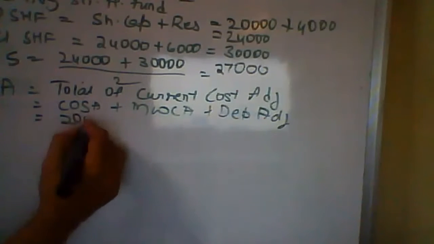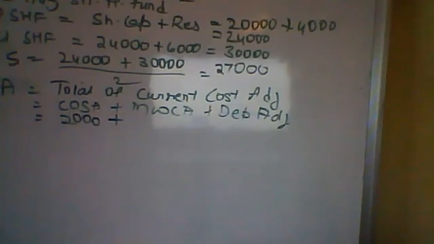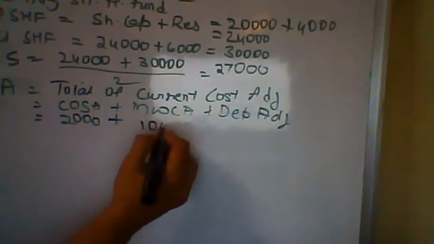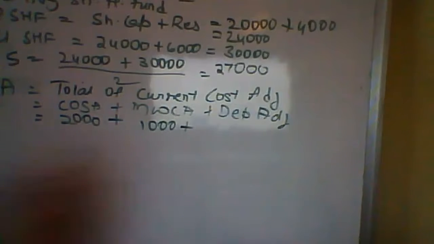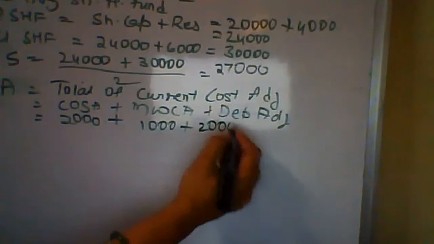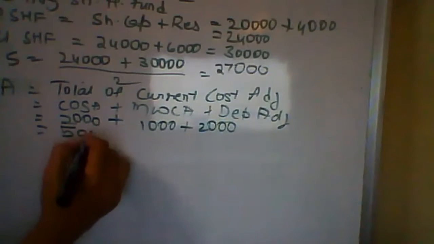COSA, 2,000. MWCA, 1,000, depreciation adjustment, 5,000 total.